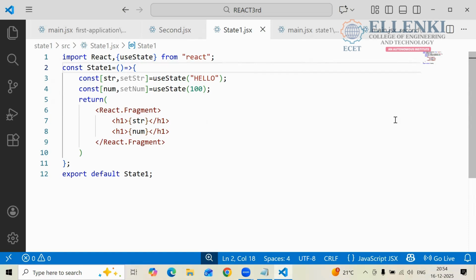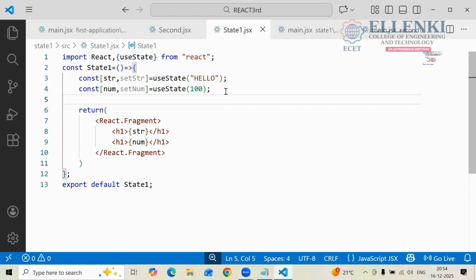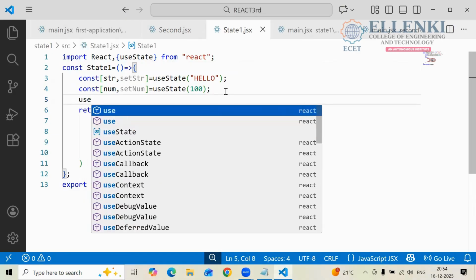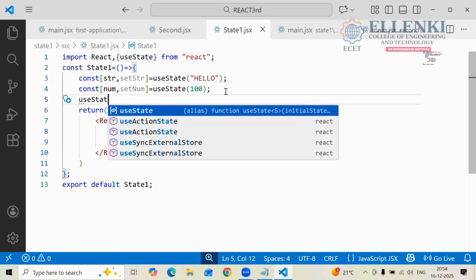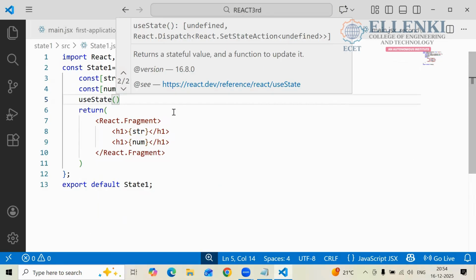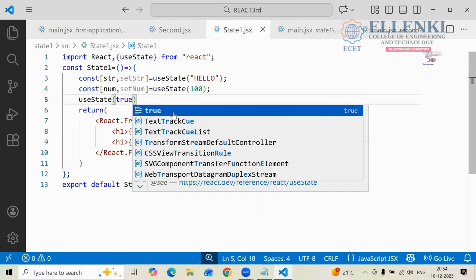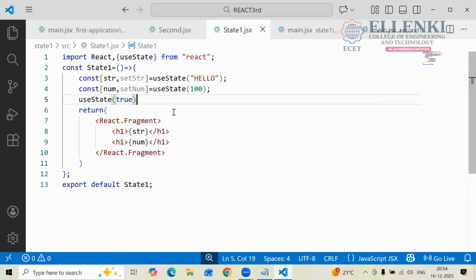So now tell me, can anyone tell how I can take the Boolean value? Boolean value is nothing but what? useState, right? So here how can I define the data? useState, S-T-A-T-E, useState of here the Boolean value. Suppose I am taking true. I am taking true. Okay.